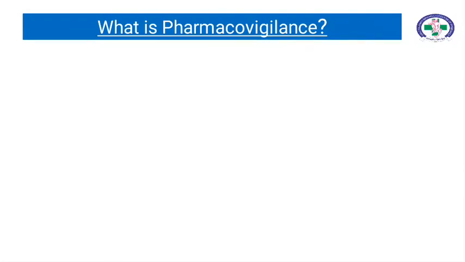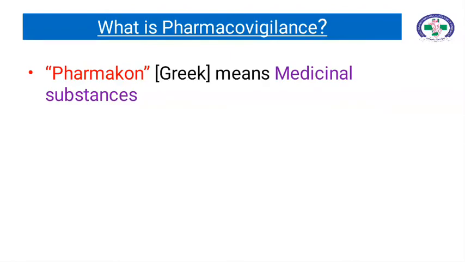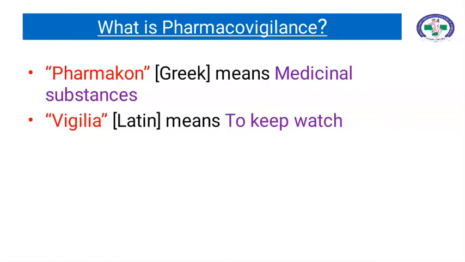It is derived from two different words. First one is the Greek word pharmakon, that means medicinal substances. Second one is the Latin word vigilia, that means to keep watch.